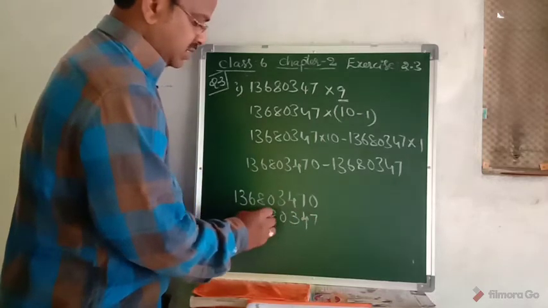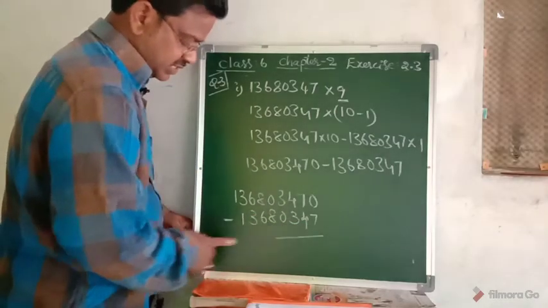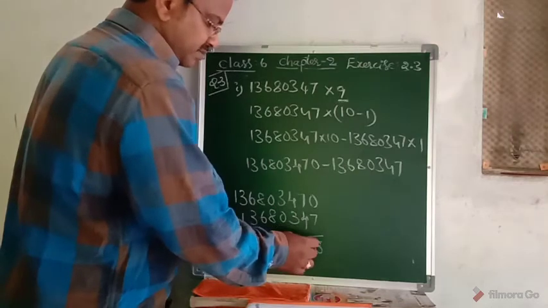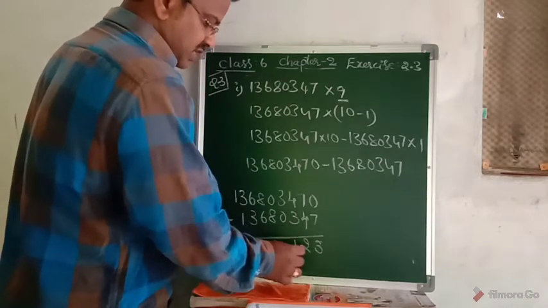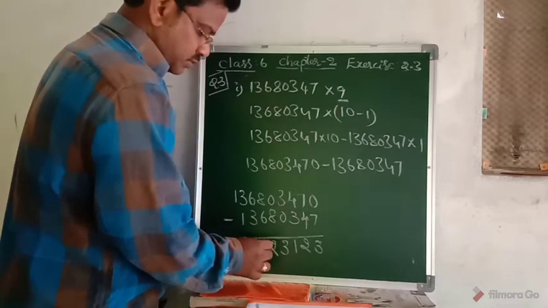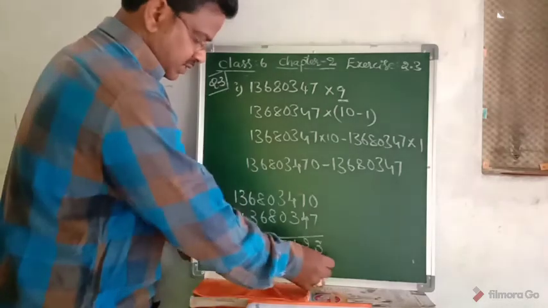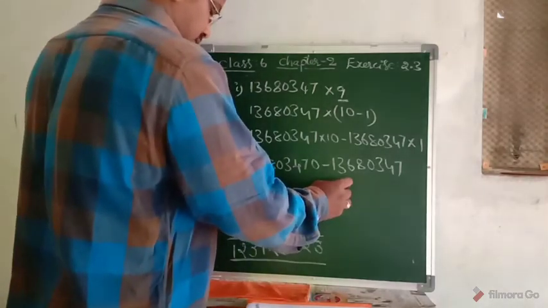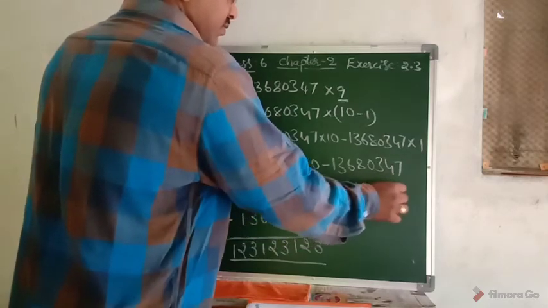You just do this and we will get the answer. 1, 3, 2, 1, 3, 2, 1. So this is the result. 1, 2, 3, 1, 2, 3, 1, 2, 3.